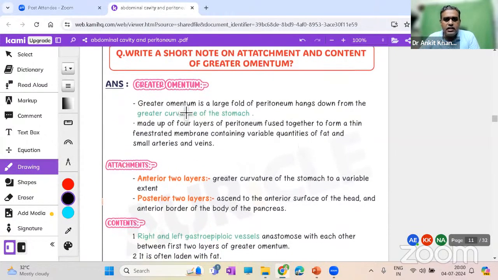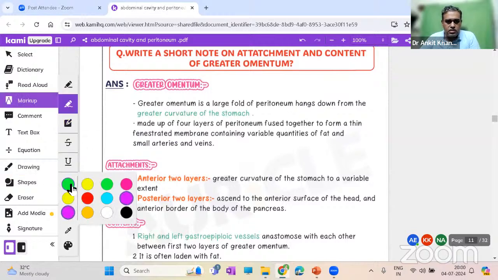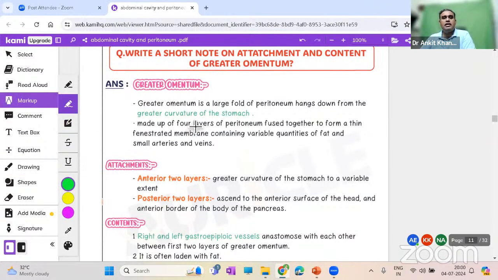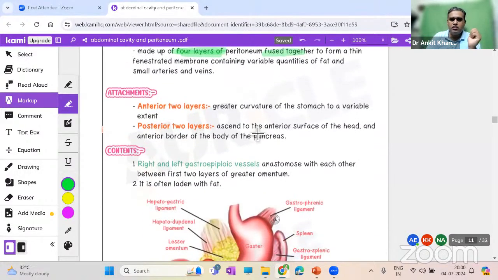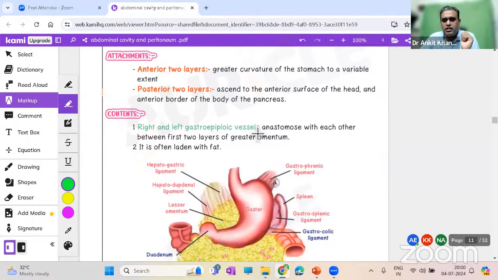Greater omentum, you understood that it folds down, right? Hangs down from the greater curvature, made up of 4 layers. You have to understand, and the examiner will ask you. But these 4 layers you can't see. They actually all fuse together. They form a thin membrane, and there are various vessels and nerves traversing that. Anterior 2 layers, posterior 2 layers, contents are what is important. Because tomorrow, when you're doing an internship or if you join surgery, you have to open the greater omentum. You should know what is in store for you.